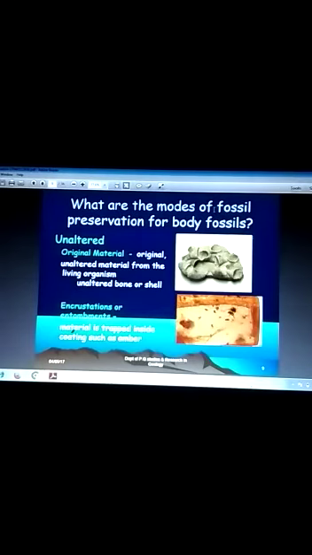What are the modes of fossil preservation for body fossils? Unaltered original material, that is original unaltered material from the living organism, such as unaltered bone or shell. Encrustation or entombment, where material is trapped inside coatings such as amber.